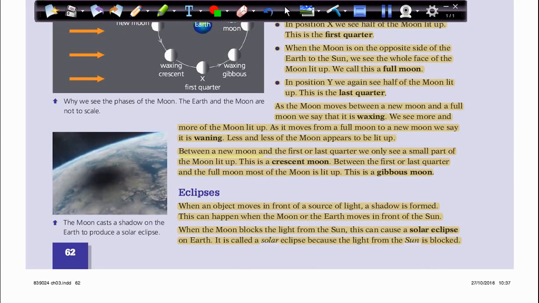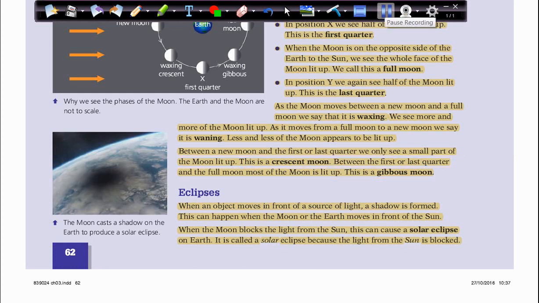Between a new moon and the first or last quarter, we only see a small part of the moon lit up. This is a crescent moon. Between the first or last quarter and the full moon, most of the moon is lit up. This is a gibbous moon.